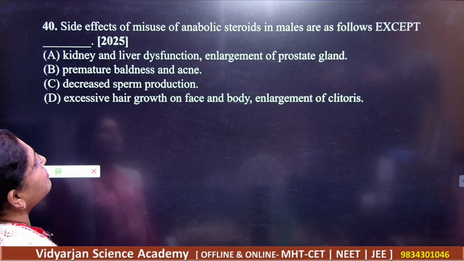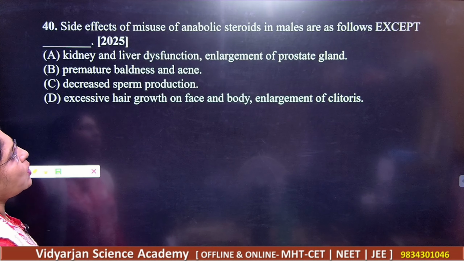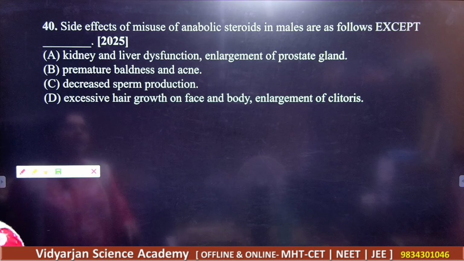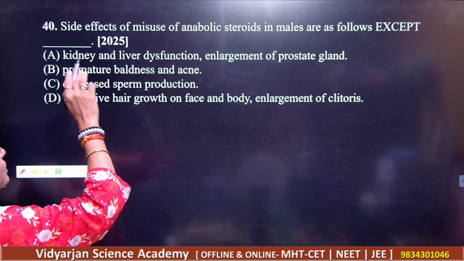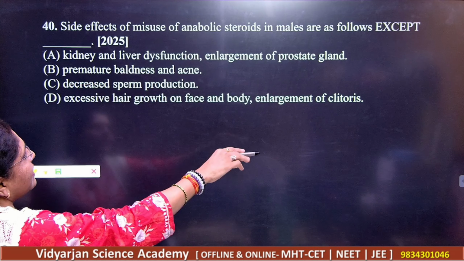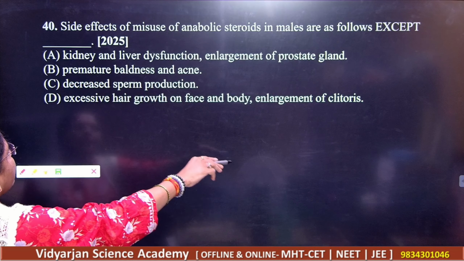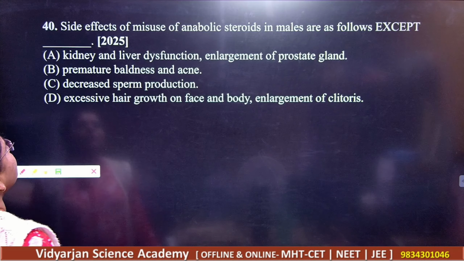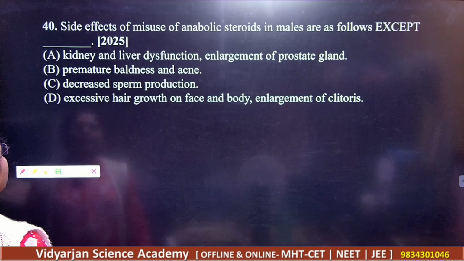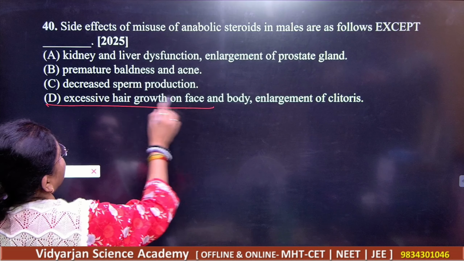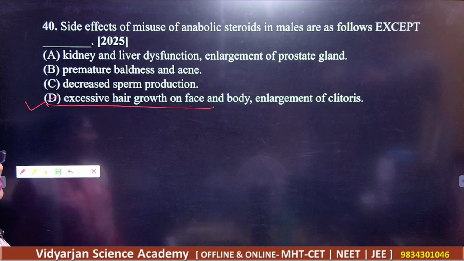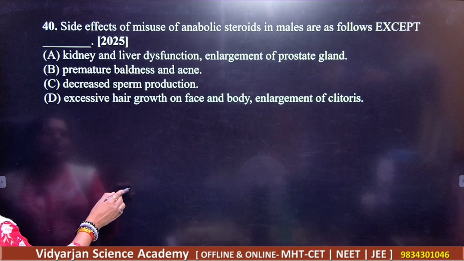Side effects and misuse of anabolic steroids in males are as follows: kidney and liver dysfunction, enlargement of prostate gland, premature baldness and acne, decreased sperm production, excessive hair growth on face and body, and enlargement of what here? Clitoris. So what do you think here? So D is the correct answer. Misuse of anabolic steroids here, right?